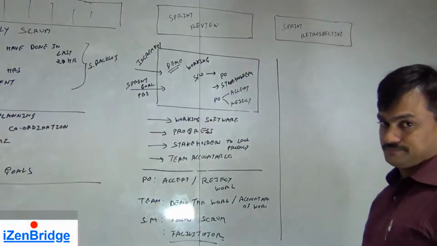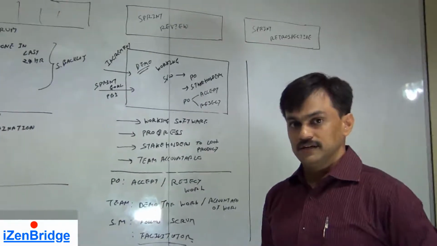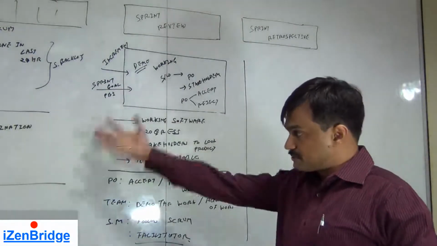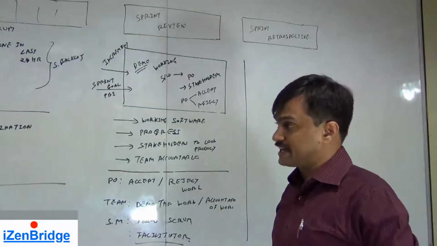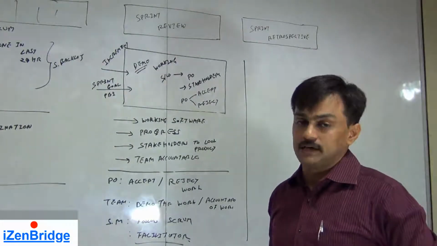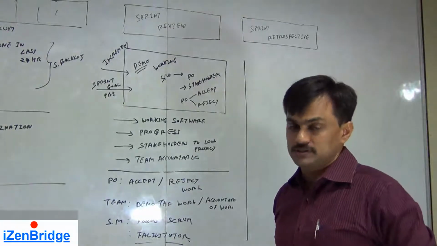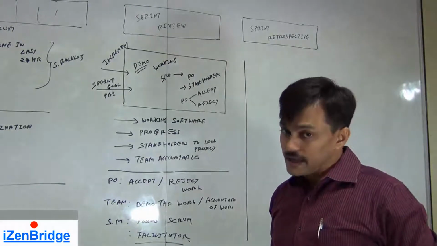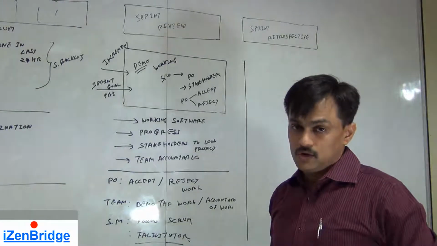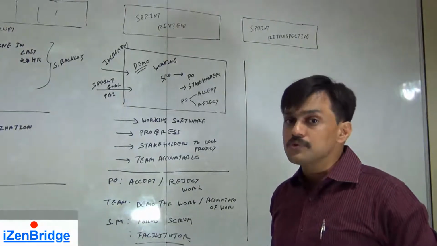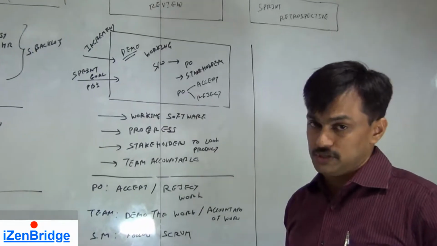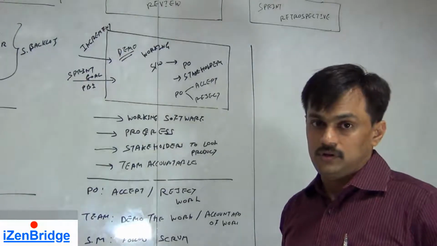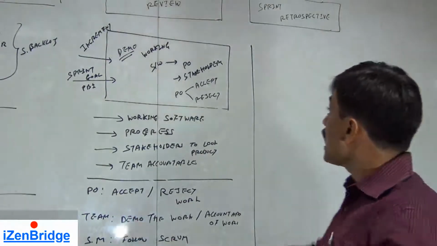Now everything is done. We committed something, we delivered something, few things got accepted, few things got rejected. There were some development problems, build got failed multiple times during the sprint, and that was the reason we could not meet all our sprint goals. Many things happened during the work. Now this is a time where we want to look at what went well, what should we stop doing, how can we improve our upcoming sprints, how can we make our upcoming sprints more enjoyable and productive. For that, we do a retrospective.